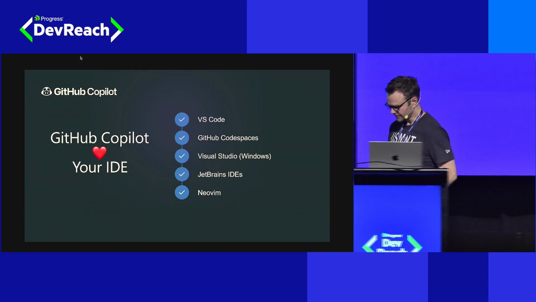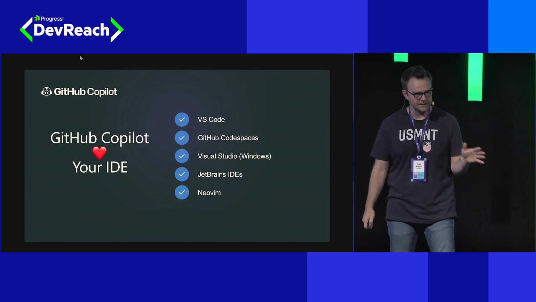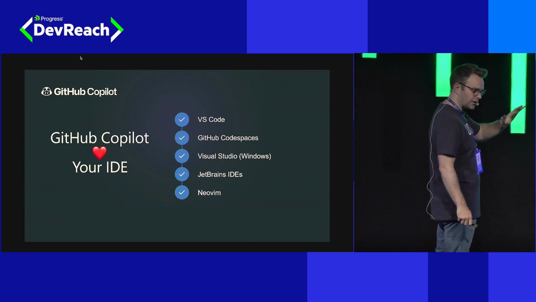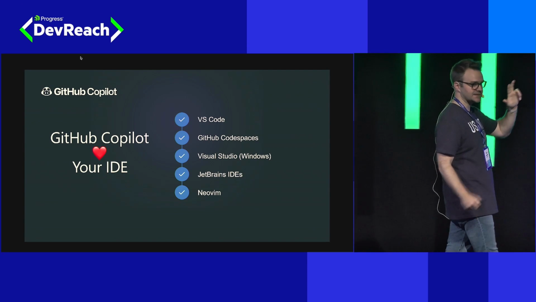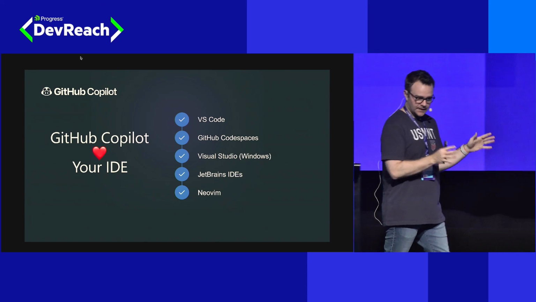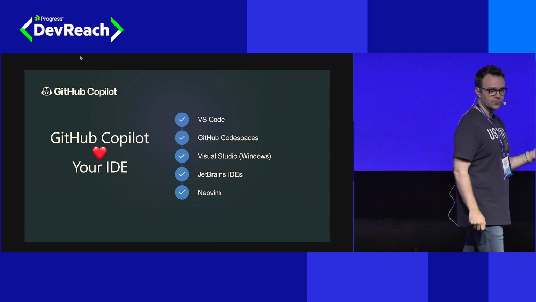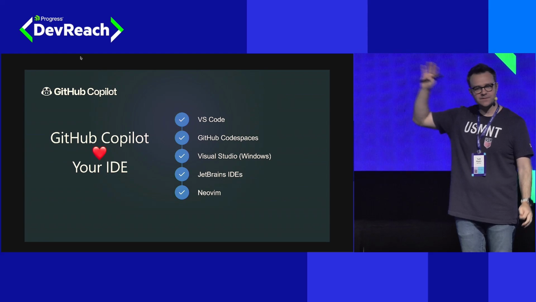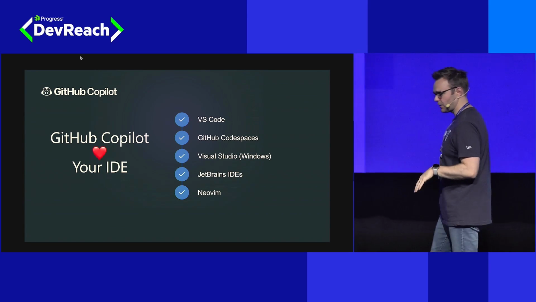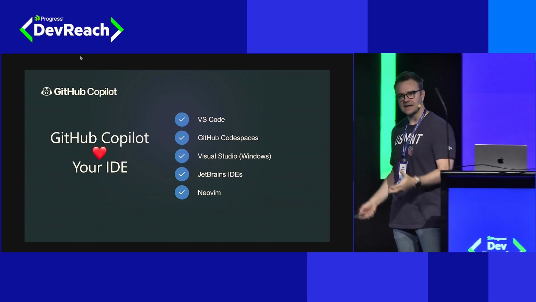Now today, as we work with GitHub Copilot, we're going to be working inside of a couple of IDEs, primarily VS Code. We'll also be doing a lot of our work today, if the internet holds up, in VS Code inside of Codespaces, which is basically a VS Code in the browser with a runtime to build and run our code. So very much a flavor of VS Code. We'll also do some work in Visual Studio 2022 on Windows, but there are other integrations. If you're not a VS or VS Code user, there are integrations for JetBrains IDEs, NeoVim, and other plugins being made. So GitHub Copilot will generally work with your IDE, and that's a good thing.